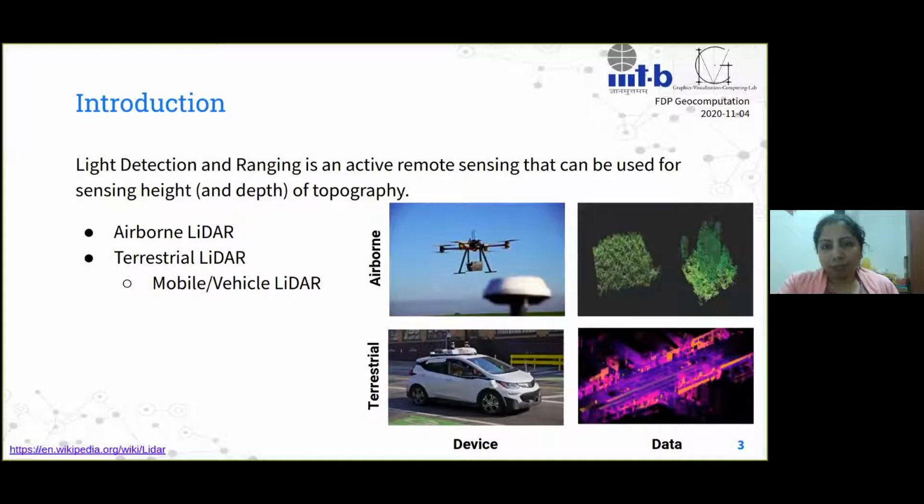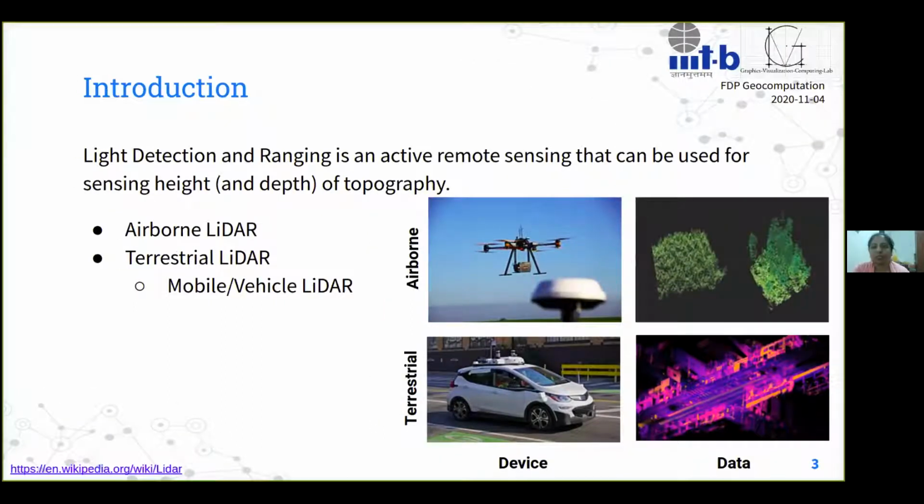So just to motivate, we have LiDAR technology now, because you have been already introduced to several kinds of remote sensing technologies and geospatial observation technologies. LiDAR is just one more of those that fall in that category, right?